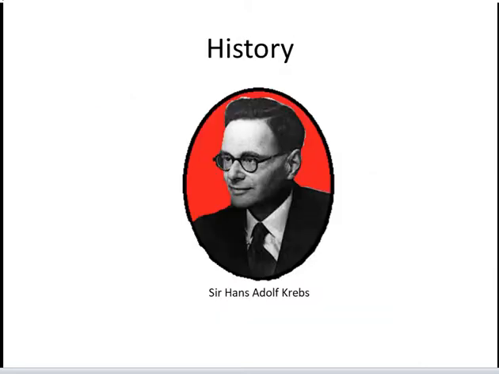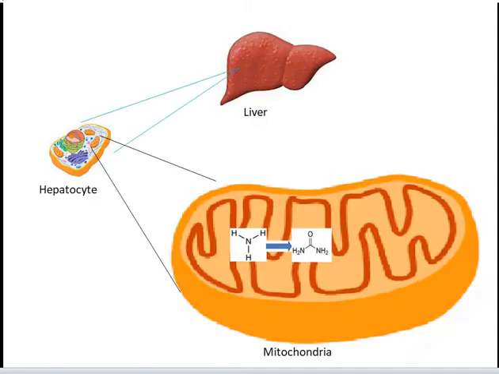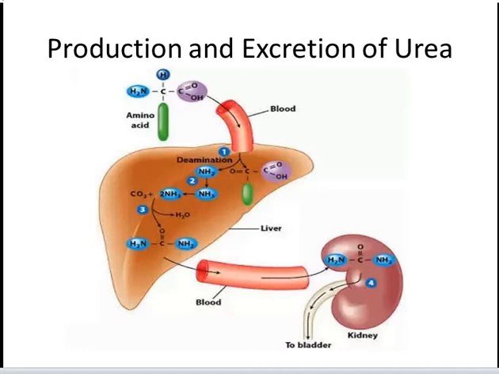This pathway was first discovered in 1932 by Hans Krebs and a medical student associate Kurt Henseleit. Sir Hans Adolf Krebs discovered this pathway 5 years before the discovery of TCA cycle or Krebs cycle. Urea production occurs almost exclusively in the liver and to some extent in kidney, and thus is the fate of most of the ammonia channeled here. The urea passes into the bloodstream and thus to the kidney and is excreted into the urine.